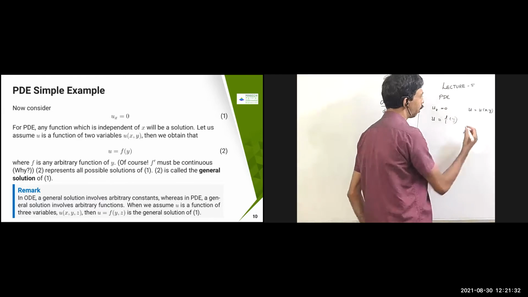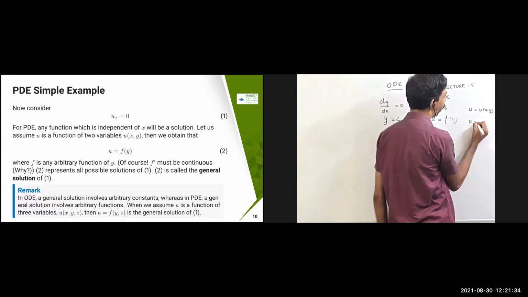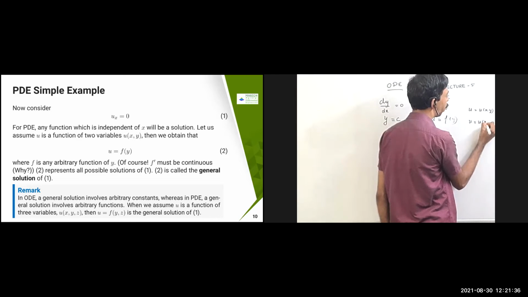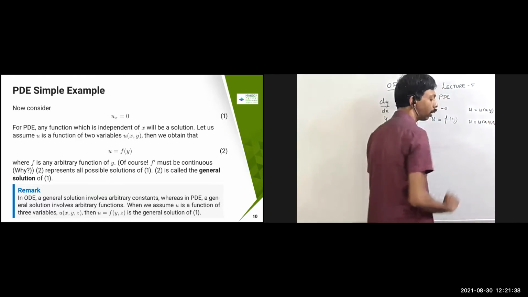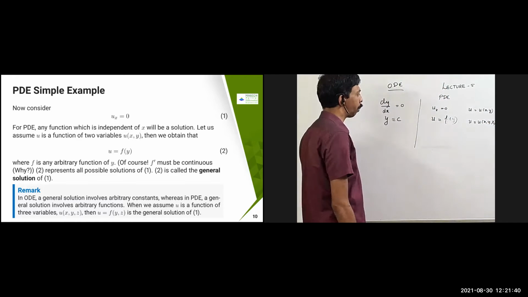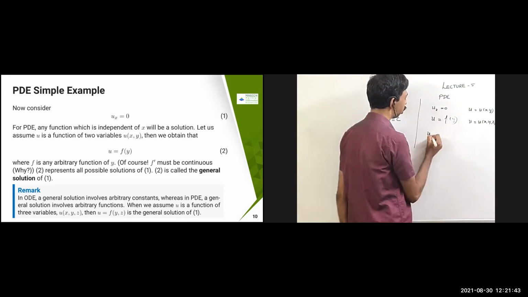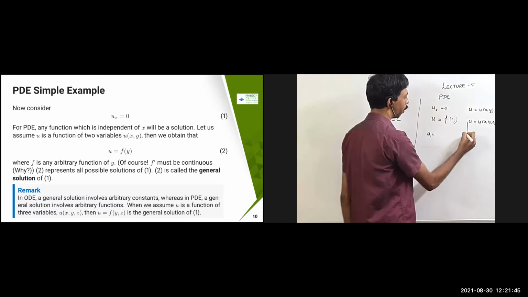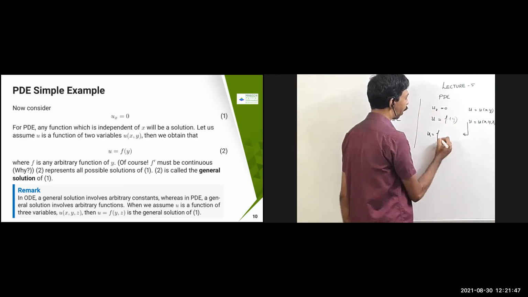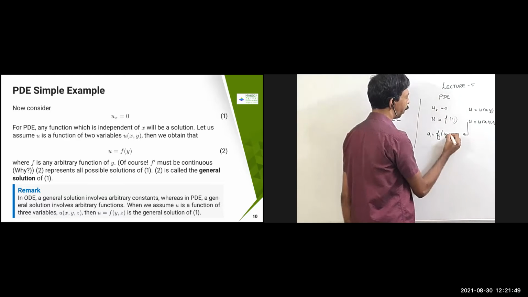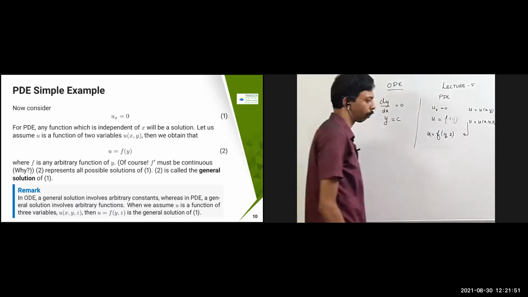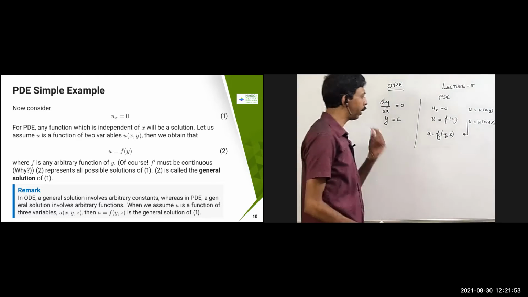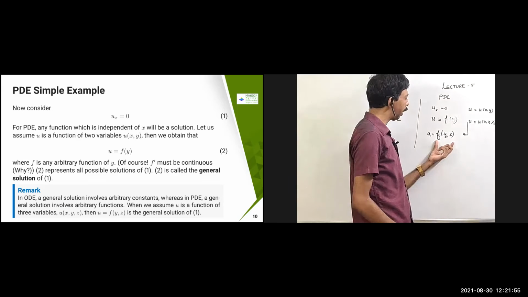Now suppose instead of u of x comma y, I take u of x comma y comma z. In that case, for this problem what I'm going to get is u equal to f of y comma z. Again this function is independent of x.